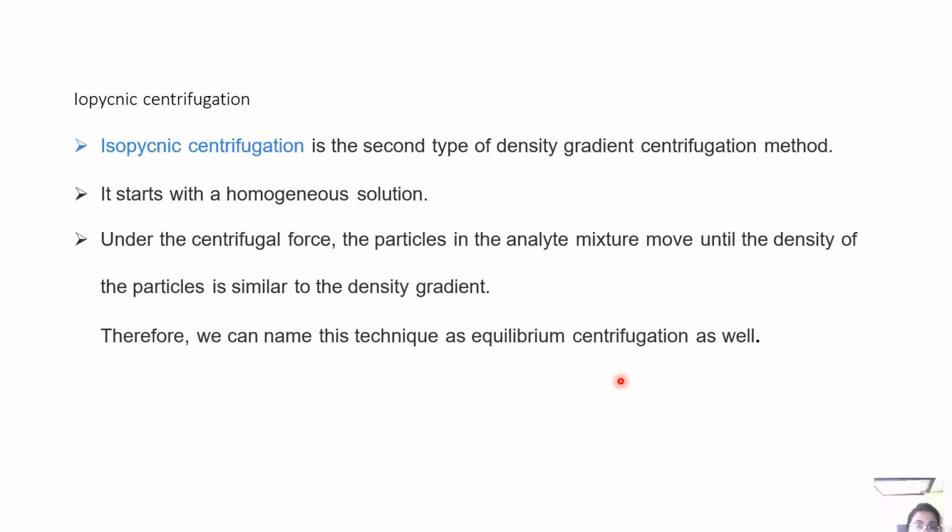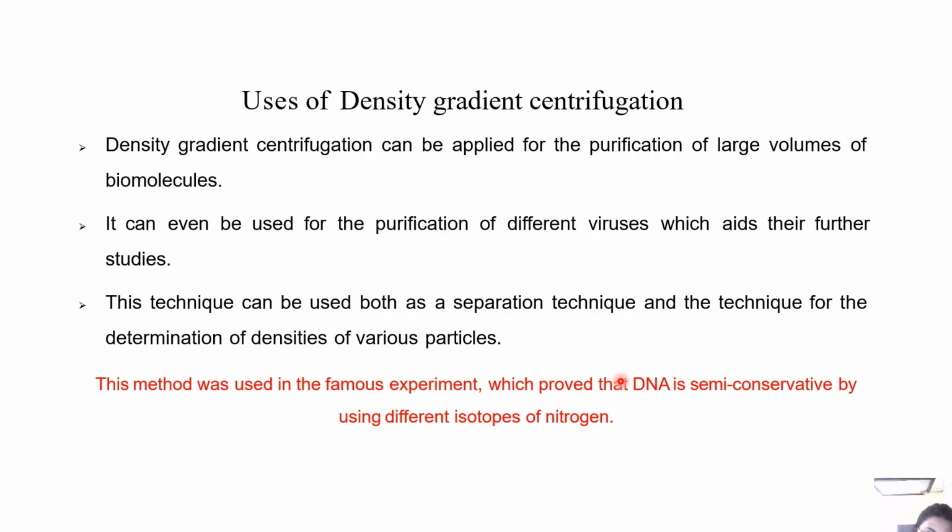For isopycnic, the second type of density gradient centrifugation method, it starts with a homogeneous solution under the centrifugal force. The particles in the analyte mixture move until the density of the particles is similar to the density gradient. Therefore, we can name this technique equilibrium centrifugation as well. So, density gradient centrifugation can be applied for the purification of large volumes of molecules.